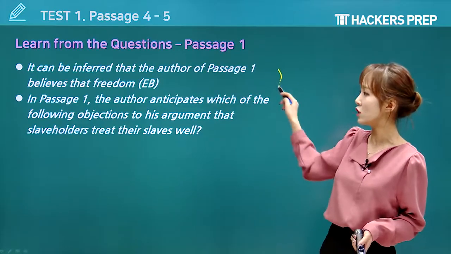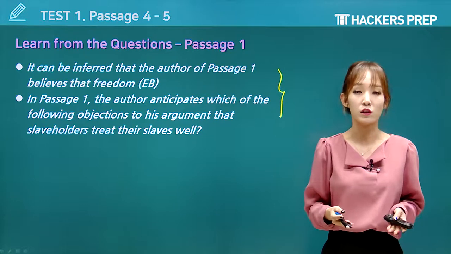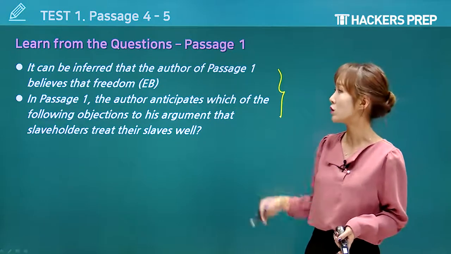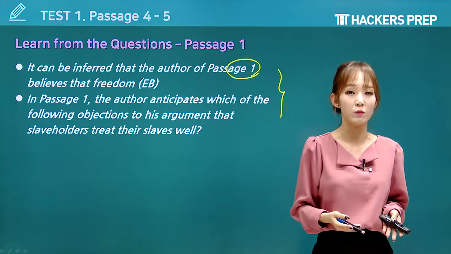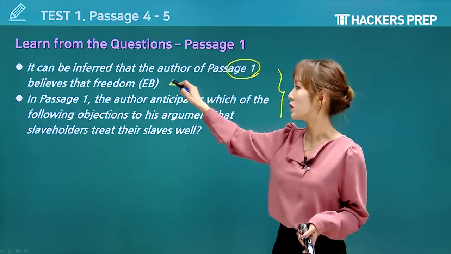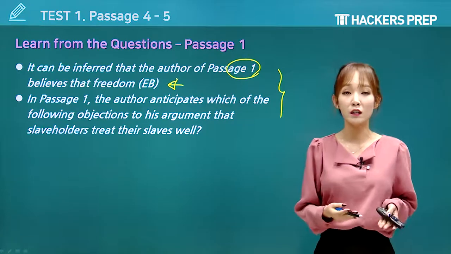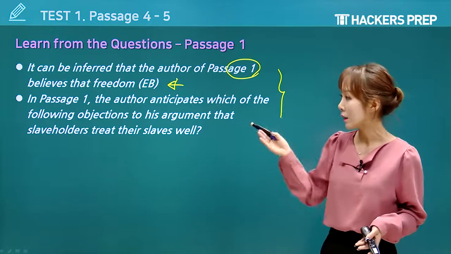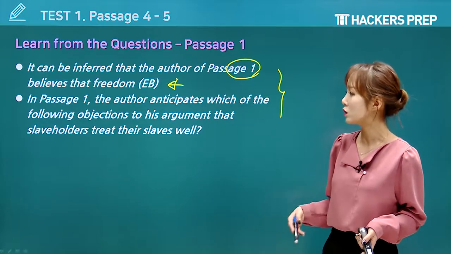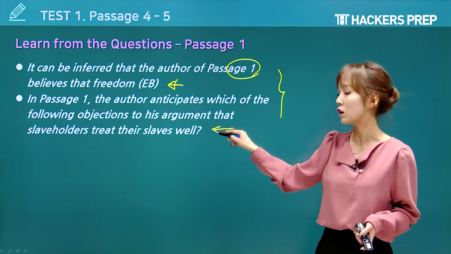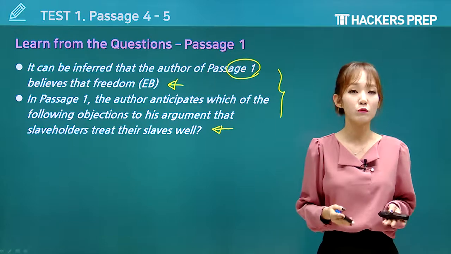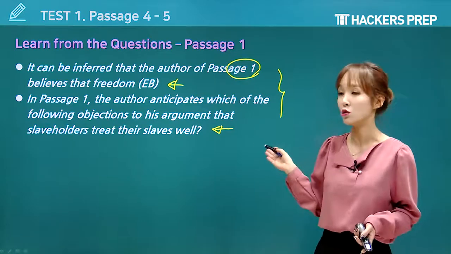Here we go. Learning from the questions. Now, if you take a look, these two are passage 1 questions. How do you know? Well, because the questions tell you. It can be inferred that the author of passage 1 believes freedom is what? And then, of course, this was an evidence-based question. Now, the second question also states that in passage 1, the author anticipates which of the following objections to his argument. Again, you have to read passage 1 to solve this, right? You don't have to read passage 2 to deal with these two questions.